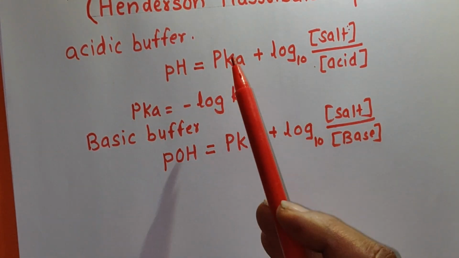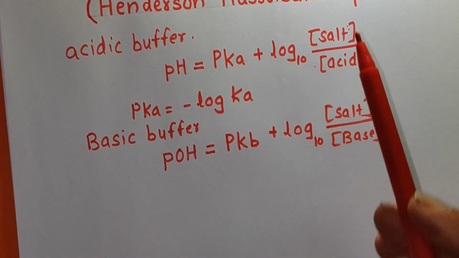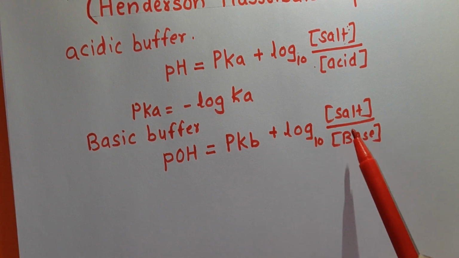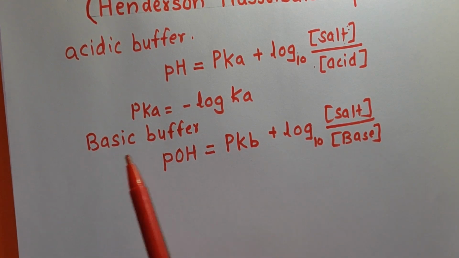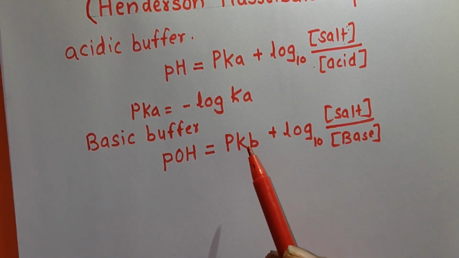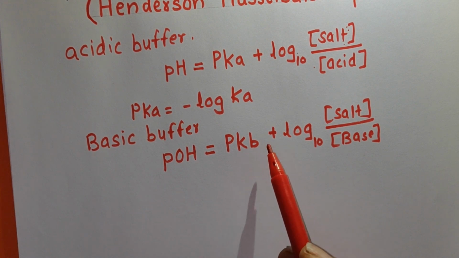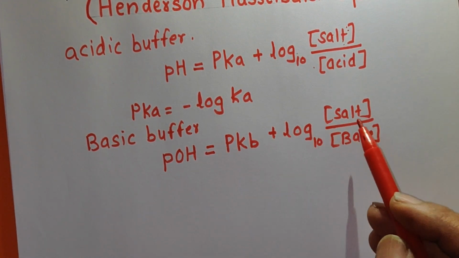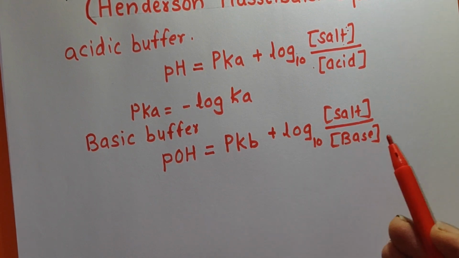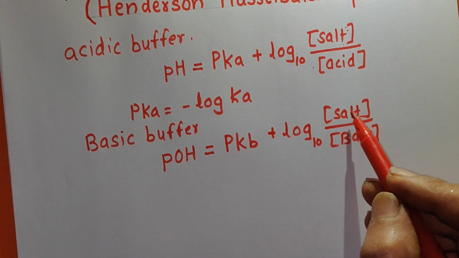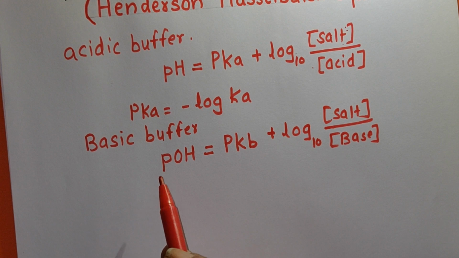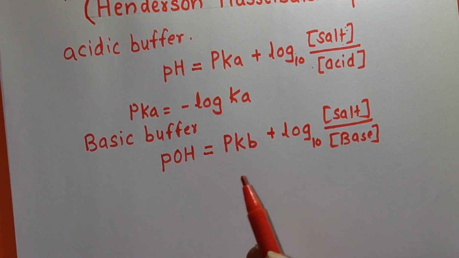Remember here, see what is the difference between these two equations. For acidic buffer we have taken pKa, here pKb; salt upon concentration of acid, here concentration of salt upon concentration of base. And so for basic buffer we can directly calculate pOH of the solution if you know the value of Kb, that is the dissociation constant of a base, plus log of concentration of salt upon concentration of base. So if you know the concentration of salt, the concentration of base and the value of Kb, you can calculate pOH of the solution like this.